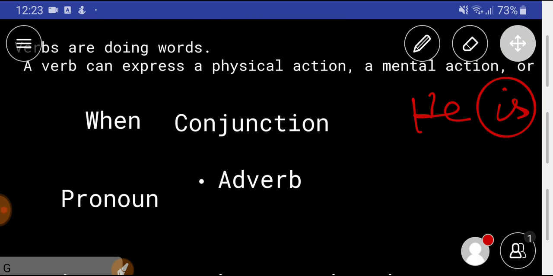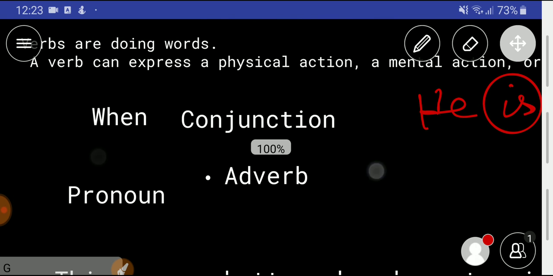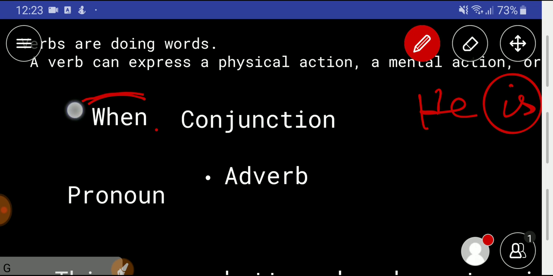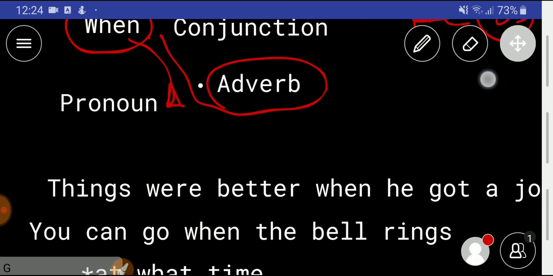Okay, now come to the main point. Is "when" a verb? The answer is no. You can't use "when" as a verb, but you can use "when" as a conjunction or a pronoun, even as an adverb. Let me give you some examples so that you can have clear knowledge.